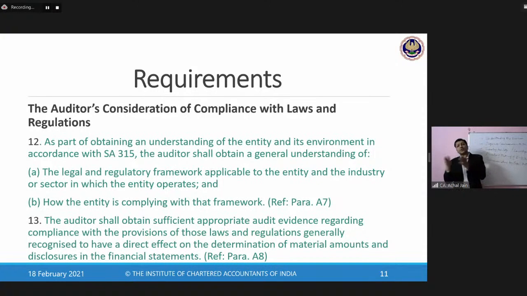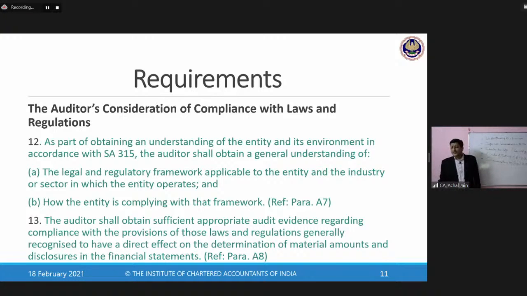The auditor can have discussions with all of these team members, with the internal audit department, or maybe the management has engaged an external internal auditor who would be performing these procedures. So the auditor can have discussions with them. The auditor may also have access to their reports in respect of all of these matters, which will help the auditor to establish whether all of these compliances have been done or not. Clear? Now, these were all about the procedures of the auditor in terms of the laws and regulations.